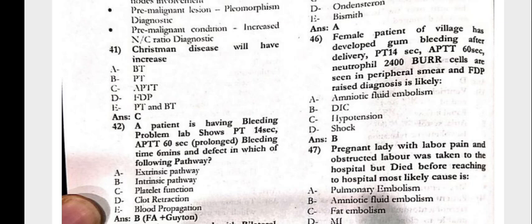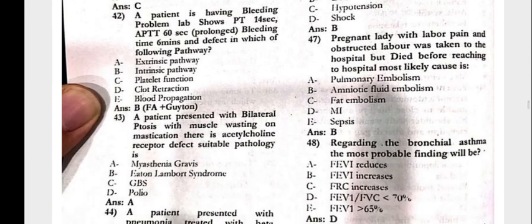A female patient from the village developed gum bleeding after delivery. PT 14, APTT 60, neutrophils 2400. Burr cells are seen on the peripheral smear, and FDP is raised. Diagnosis is likely DIC. A pregnant lady with labor pain and obstructed labor was taken to the hospital but died before reaching it. Most likely cause would be amniotic fluid embolism.